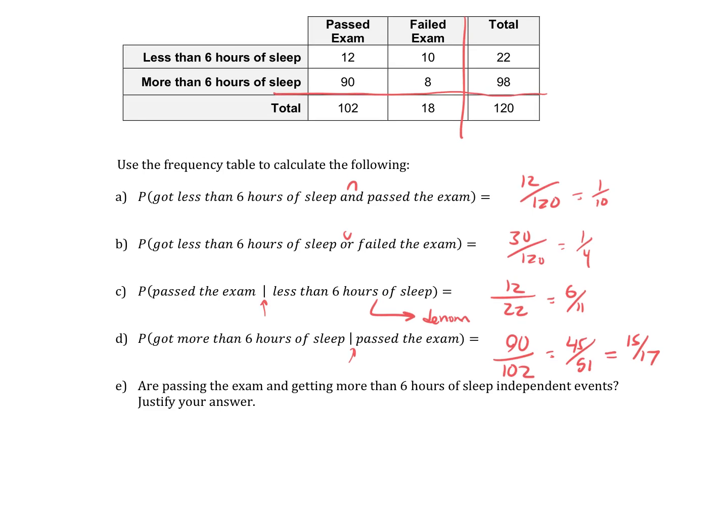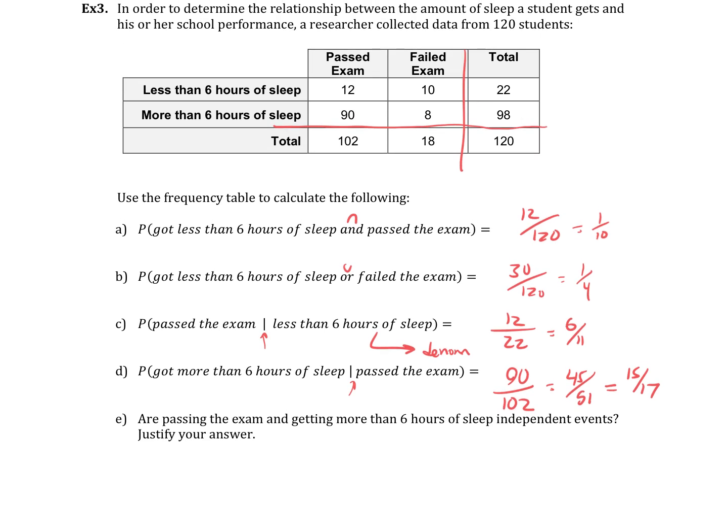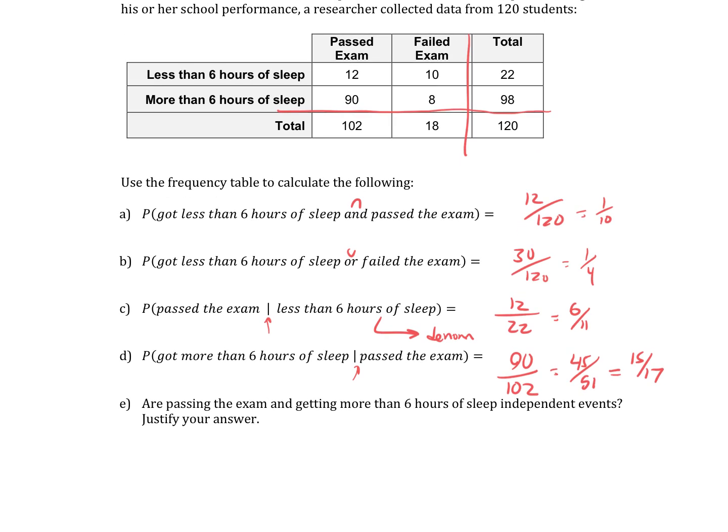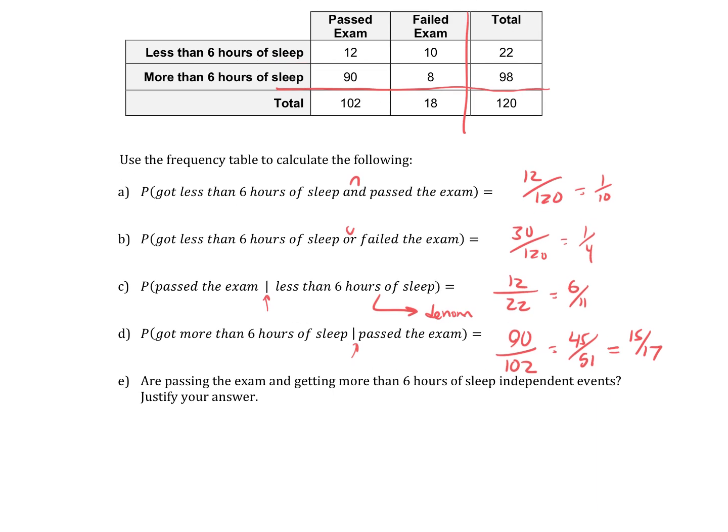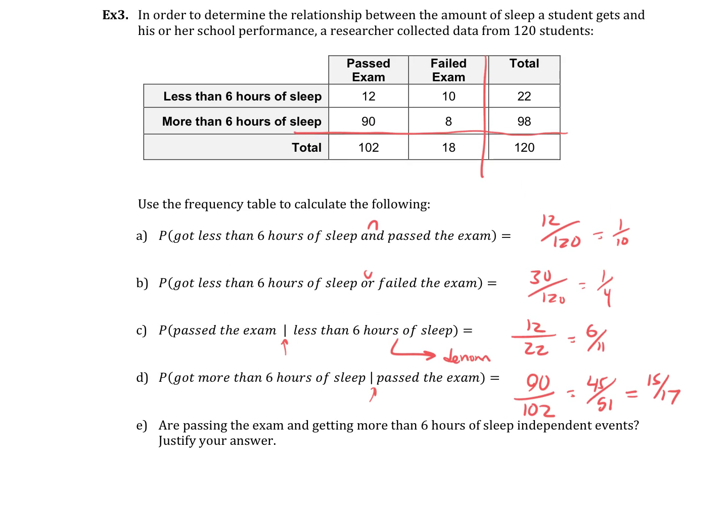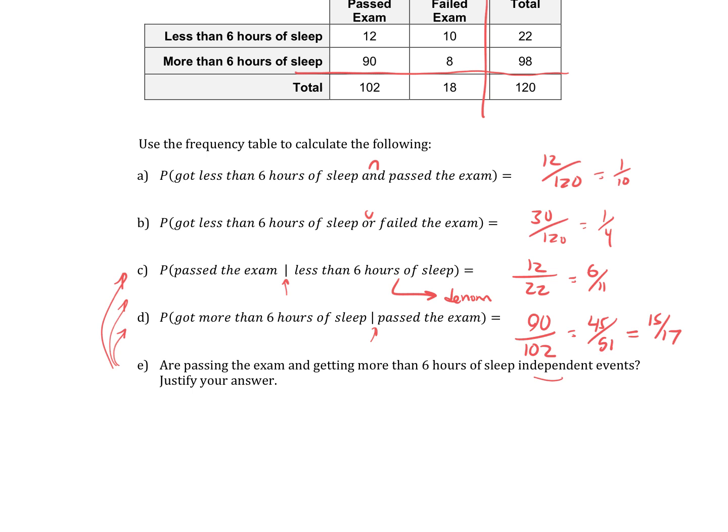Are passing the exam and getting more than 6 hours of sleep independent events? A couple ways to do this. I think so far the one we've learned the most is, does the "and" equal the multiply? A lot of times, especially in AP Stats, if they ask you this independent question, you can look back at the previous question. That always comes at the end or very late in the problem, and they've asked you some stuff before this that you can use. Let's use part A, because there's an "and" in part A.